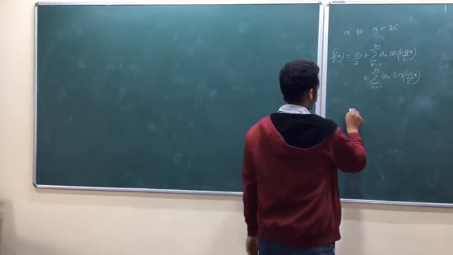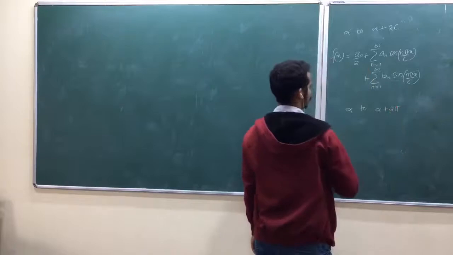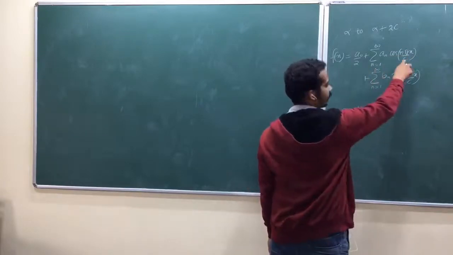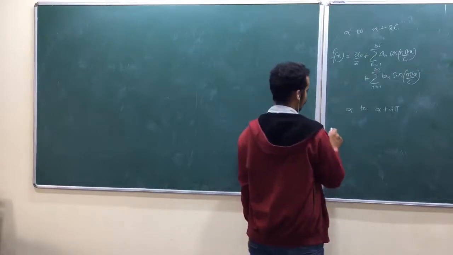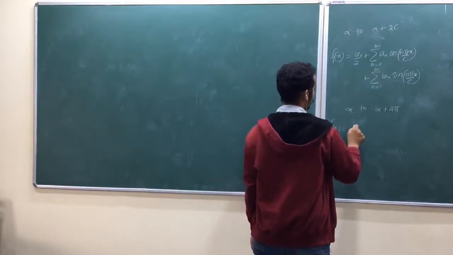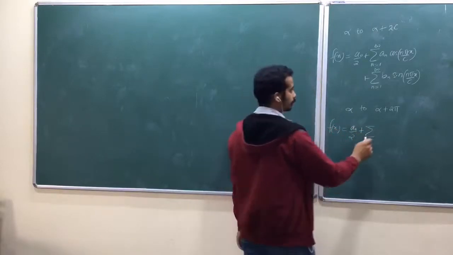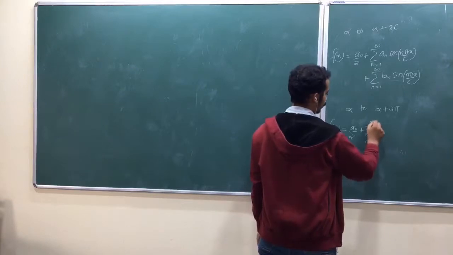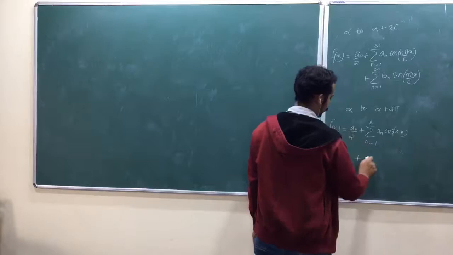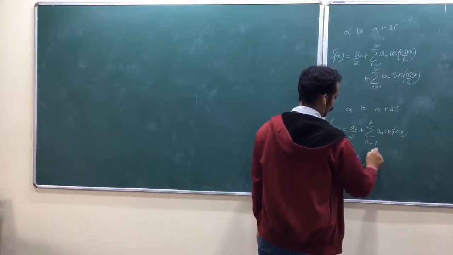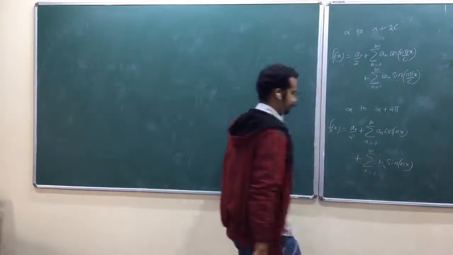Okay. Suppose we have alpha to alpha plus 2 pi, then I can just put c equal to pi here, isn't it? In the above formula, I can just put c equal to pi. f of x will be equal to a naught by 2 plus summation over n equal to 1 to infinity a n cos n x plus summation over n equal to 1 to infinity b n into sin n x. I am just recalling.